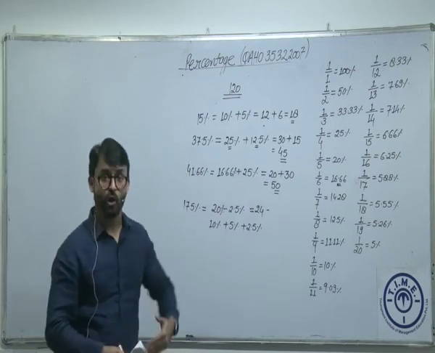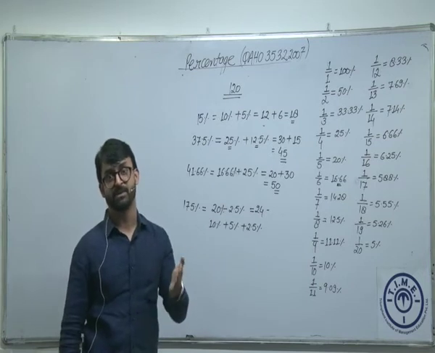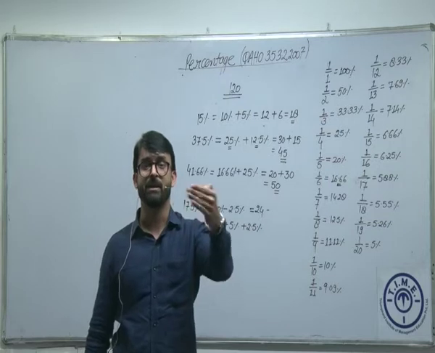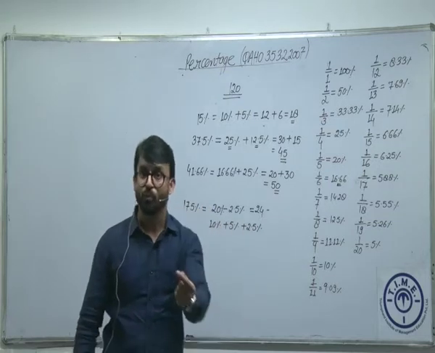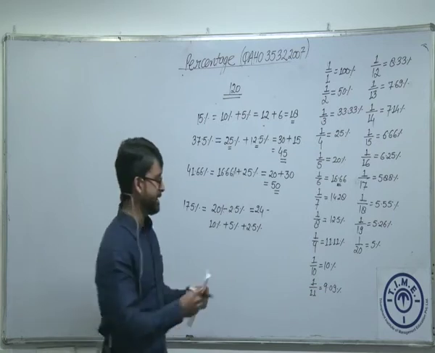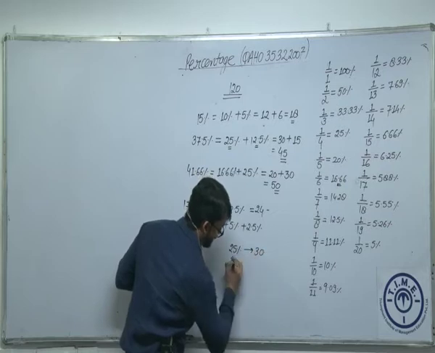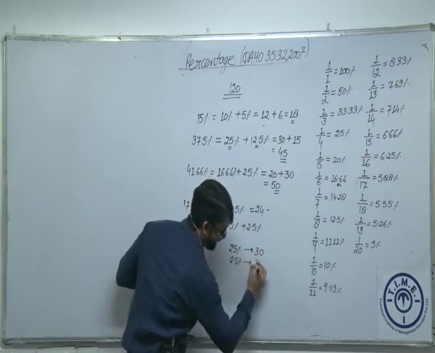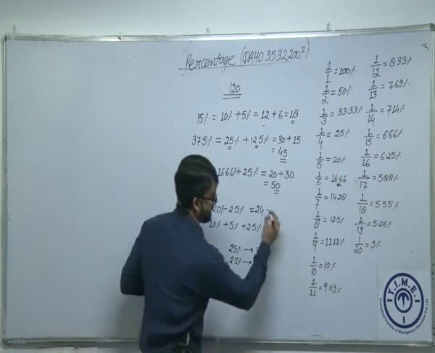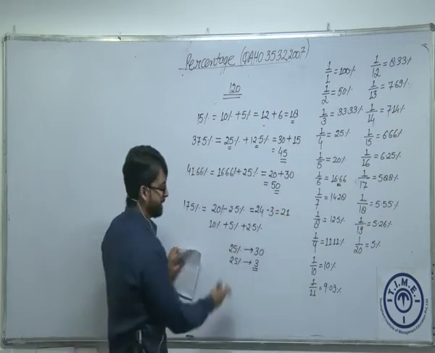So I can subtract it. Or I know 25%. What is 25% of 120? 25% is 1 by 4. Am I right? 1 by 4, 25% अगर 120 का निकाला जाए तो 30 आएगा. तो 2.5% कितना आएगा? Can I say दोनों साइड डेसिमल लगाया हुआ है? 25% अगर किसी नंबर का 30 है तो 2.5% उसी नंबर का क्या होगा प्रिसाइजली? 3. I think it's not difficult to understand. 3. Answer is 21. This is simple calculation.